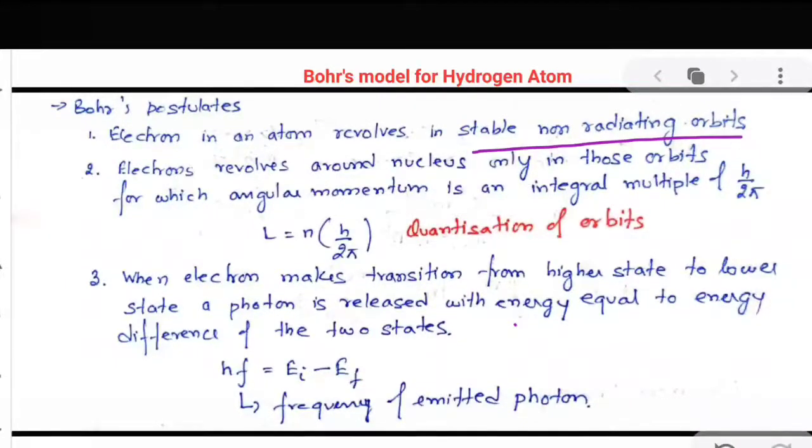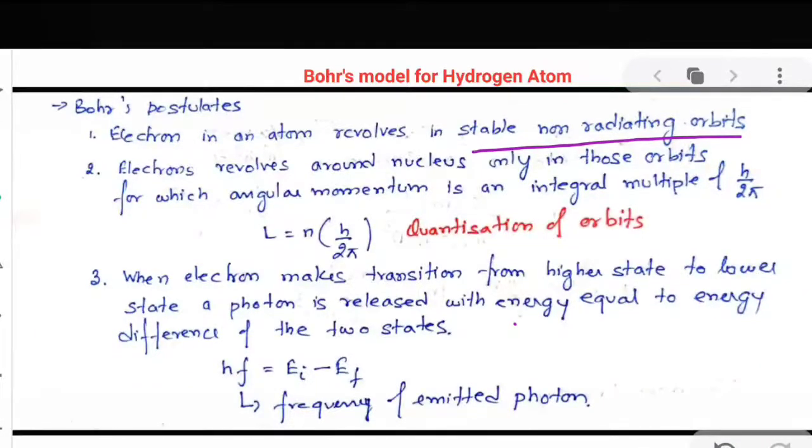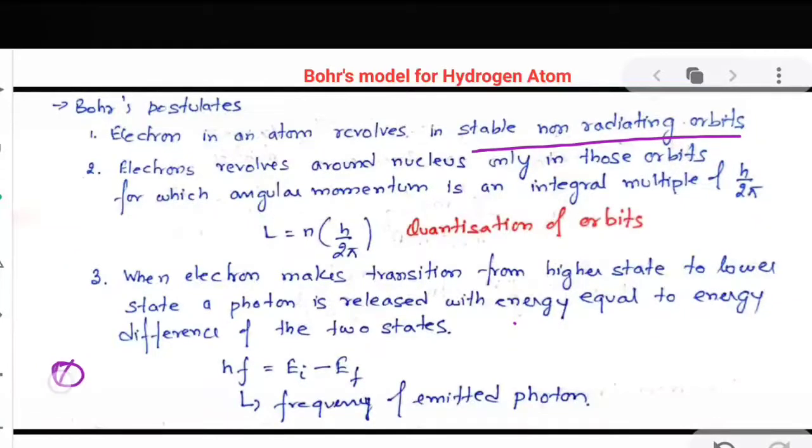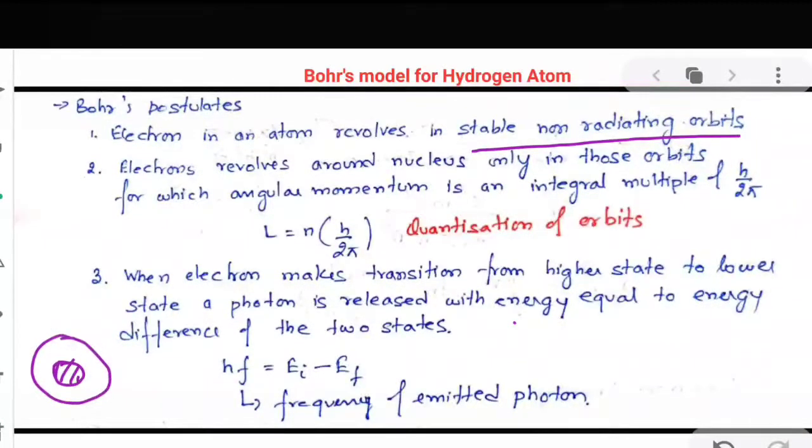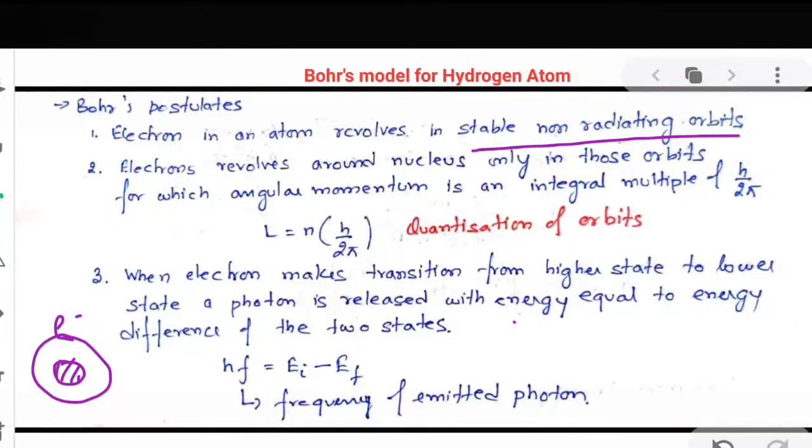Stable non-radiating orbits. So what is the meaning of this? See, in an atom, you have the nucleus. Now suppose this is the nucleus, and electrons are revolving around the nucleus. So this is an electron, and it is revolving in this orbit.